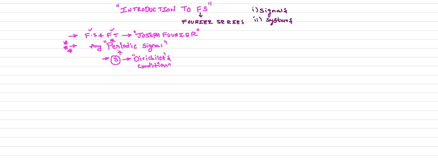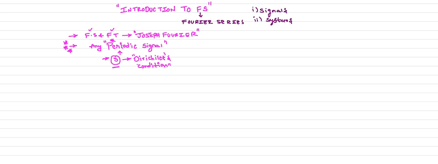First of all, if you want to apply a Fourier series to a particular signal, the signal must be a periodic signal. Even though it is a periodic signal, it must satisfy three conditions. These are very, very important conditions. So which are your Dirichlet conditions? Dirichlet conditions for the existence of Fourier series.